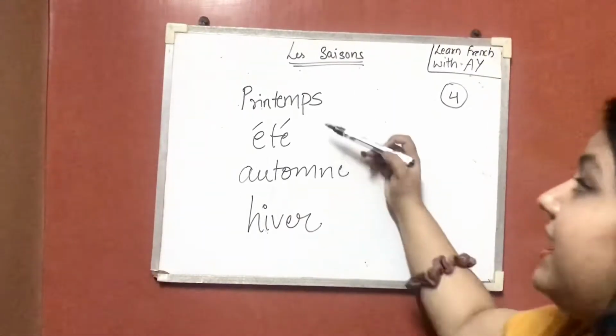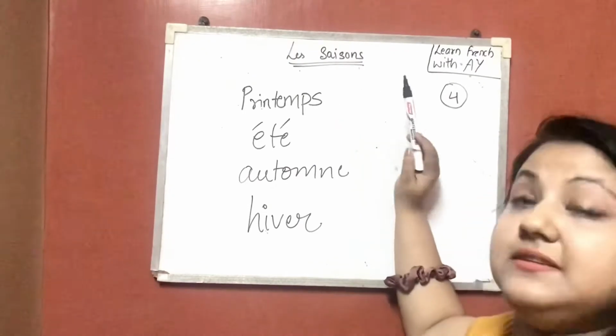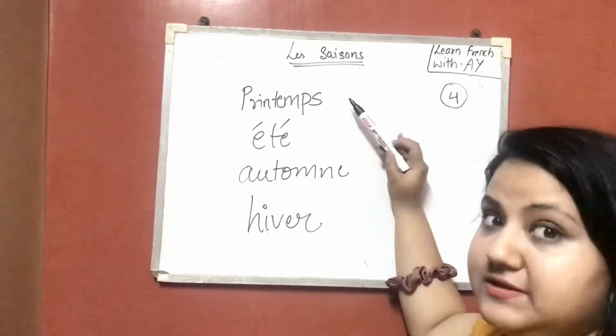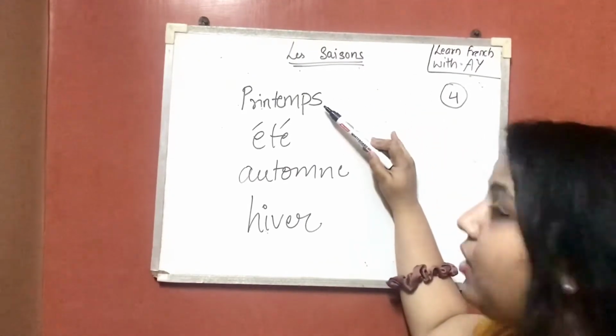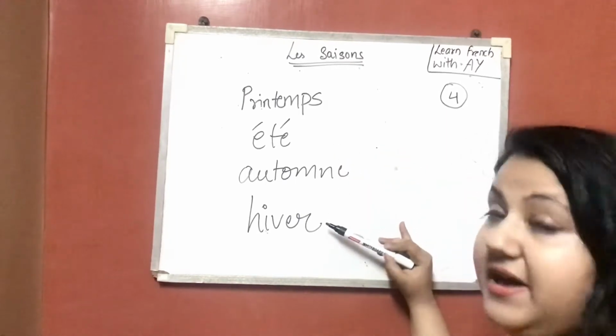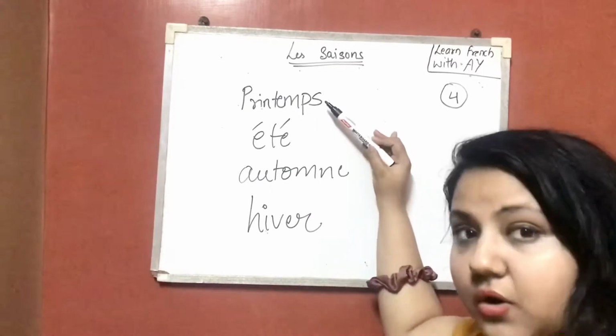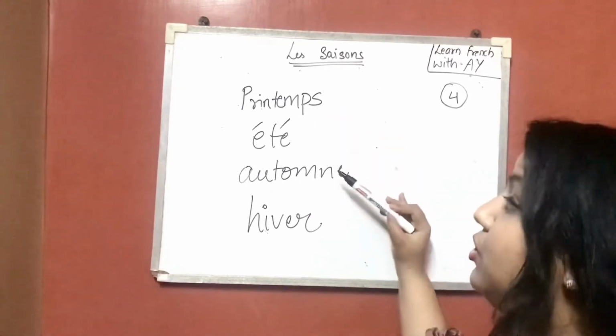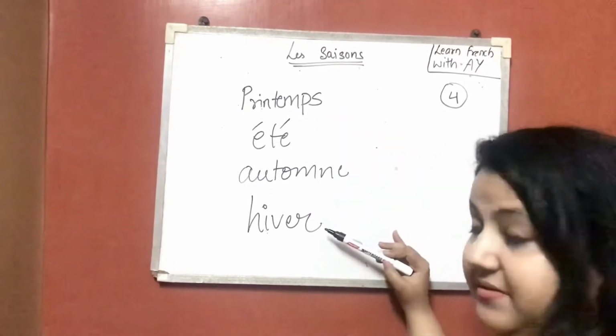So now we have the seasons, just focus on the pronunciation. Printemps, été, automne, hiver.